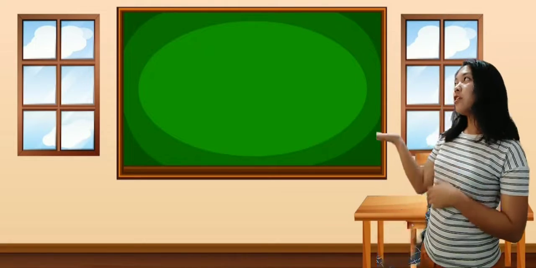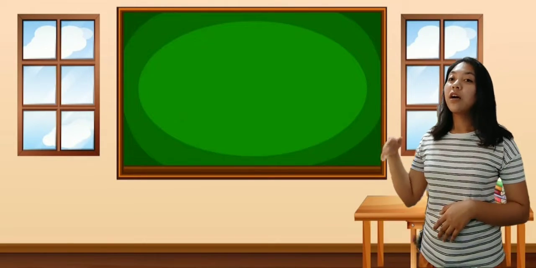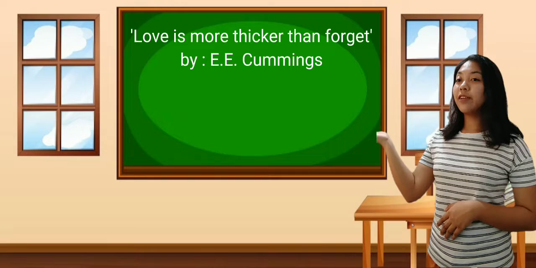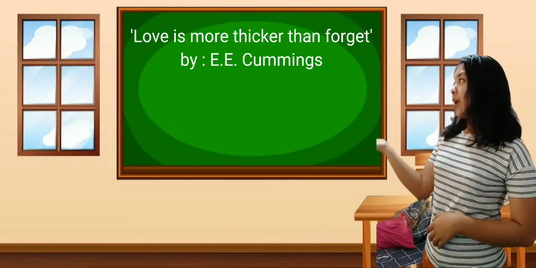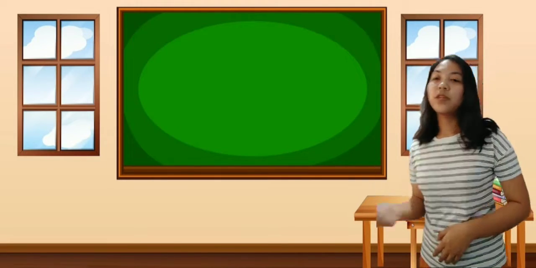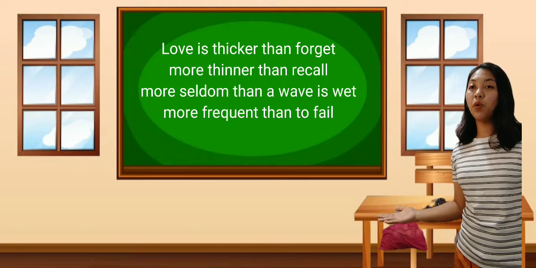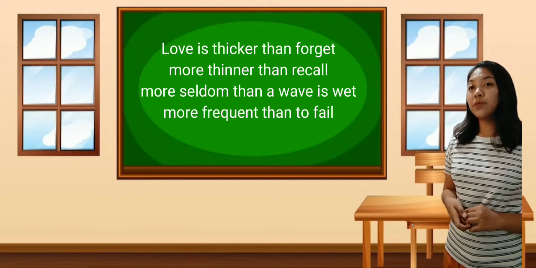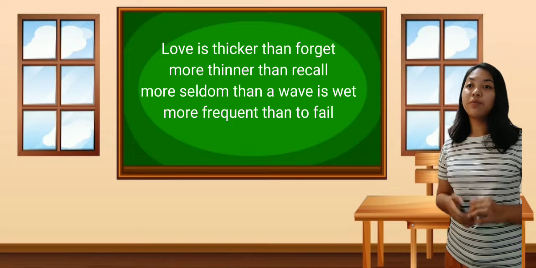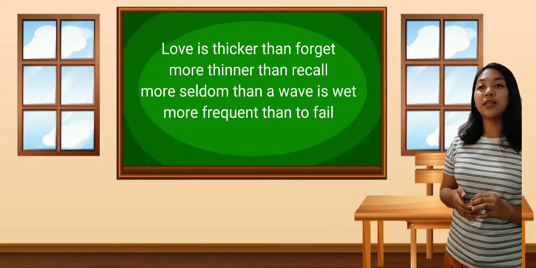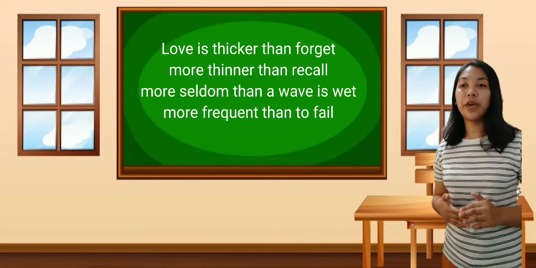The title of the poem is Love is More Thicker Than Forget. It was written by E. E. Cummings. Love is more thicker than forget, more thinner than recall, more seldom than a wave is wet, and more frequent than to fail.